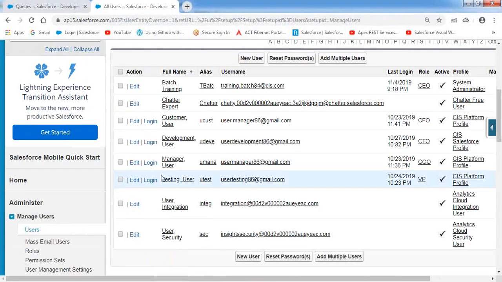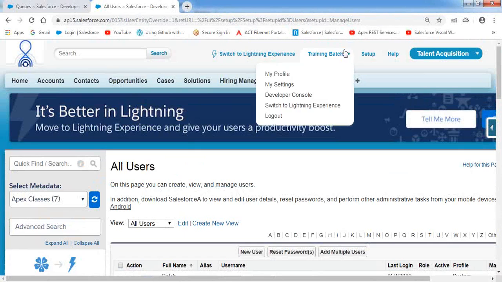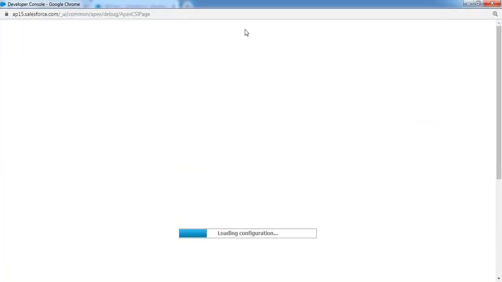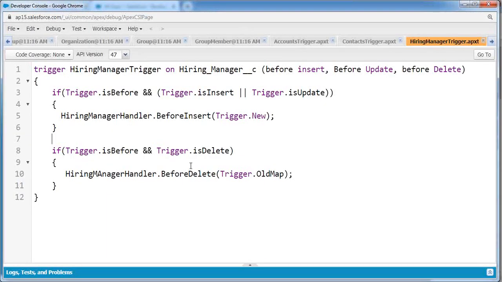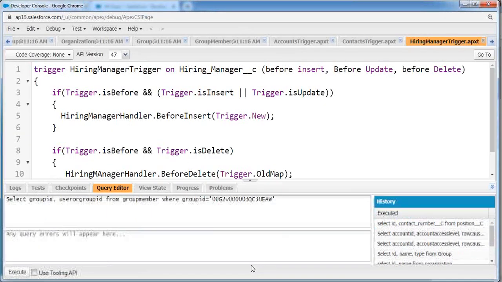Let me go to the developer console. In this developer console, we can fetch the information.